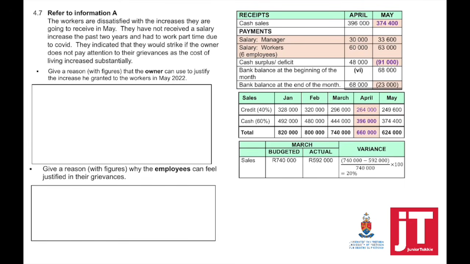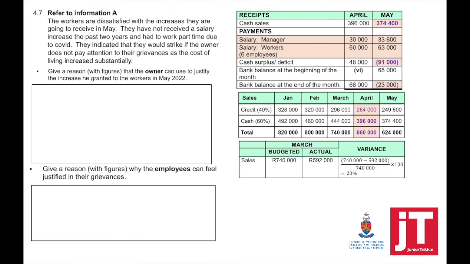Question 4.7, refer to information A. The workers are dissatisfied with the increase they are going to receive in May. They have not received a salary increase the past 2 years and had to work part-time due to COVID. They indicated that they would strike if the owner does not pay attention to their grievances as the cost of living increased substantially.